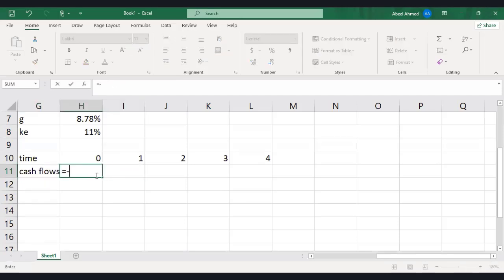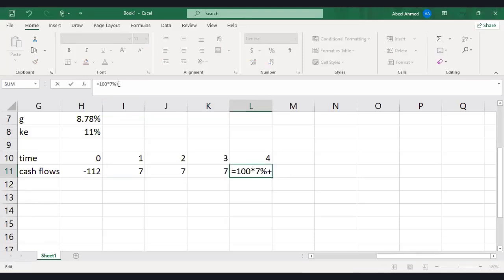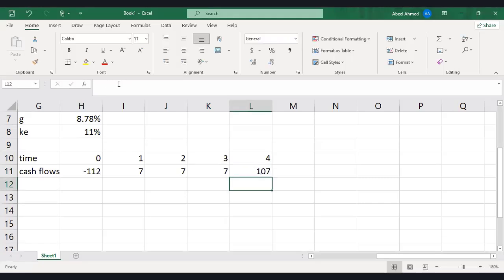I'm assuming the market value of existing debt is 112. The interest rate is, let's say, 7%. So if I take 7% of 100, obviously it will be 7. And in the last year, we have to take the redemption amount. Nothing is mentioned, so redemption will always be at par value. So we have taken all the cash flows.